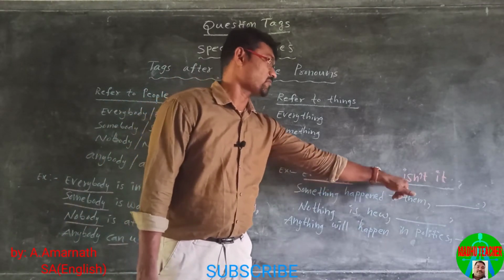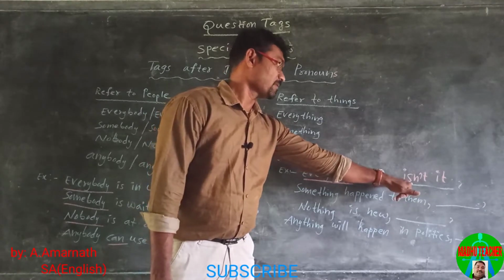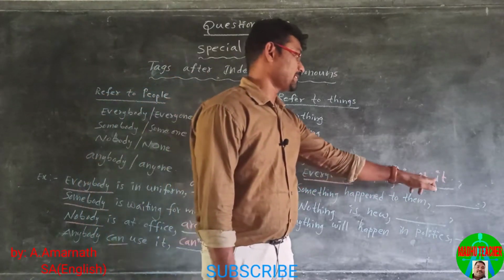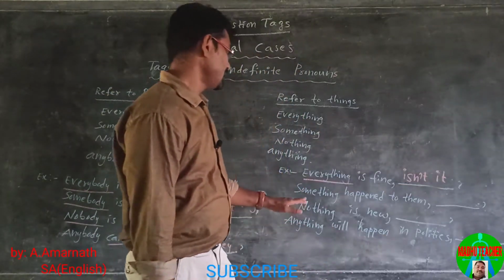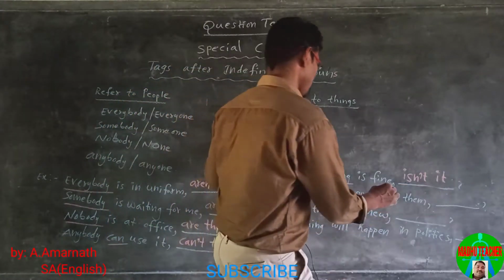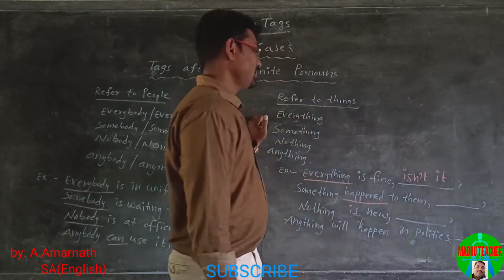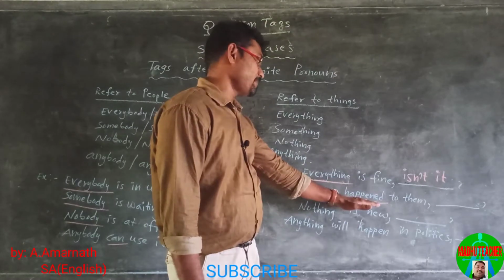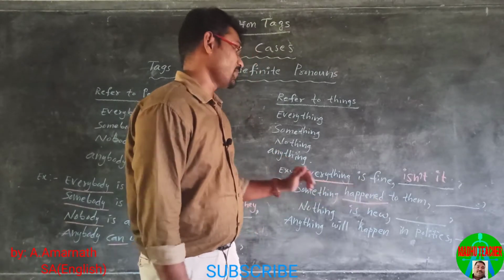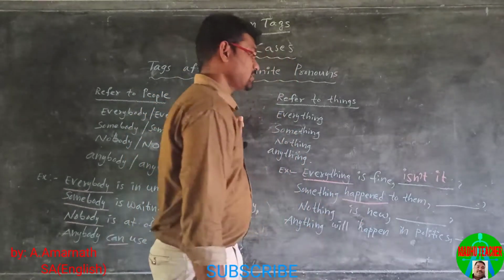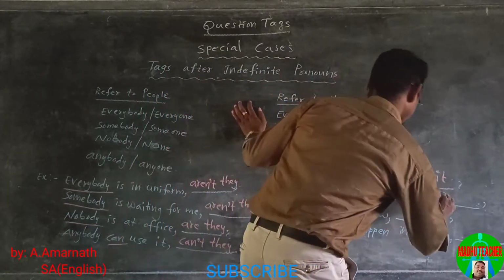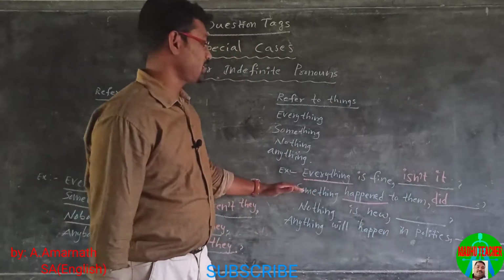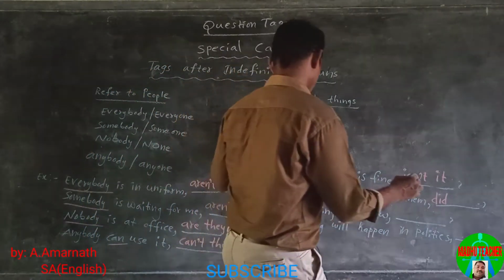It is positive, so we use the negative form of the helping verb, and the pronoun for everything must be singular, it. Something happened to them. There is no helping verb in this statement. The main verb is in simple past, so we use did. This statement is positive, so we use a negative tag.